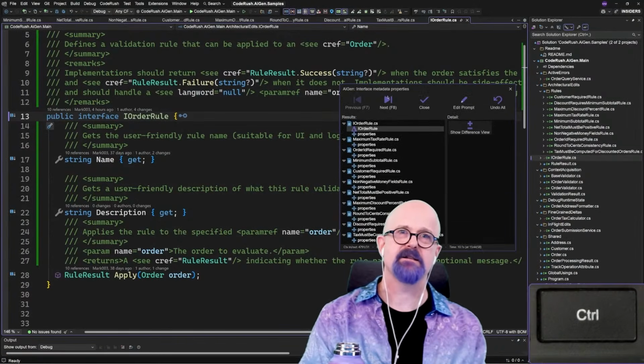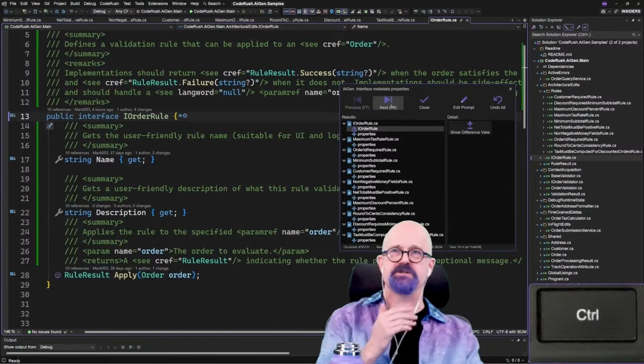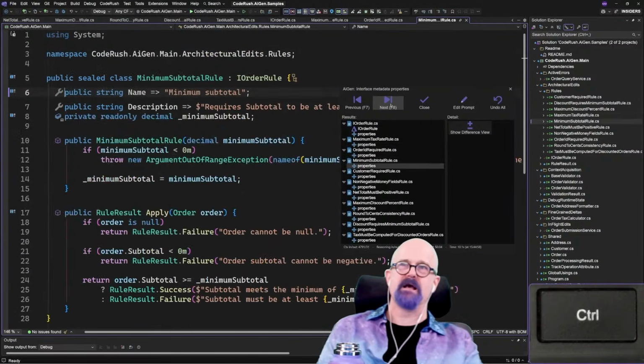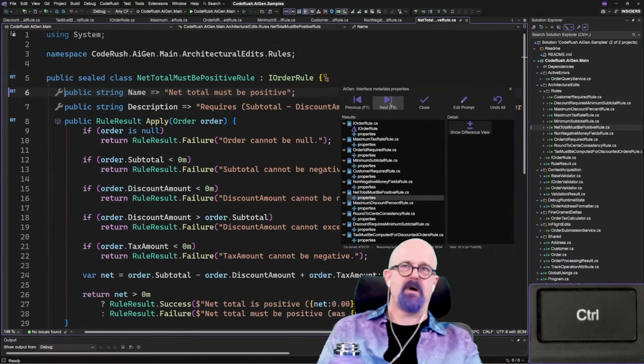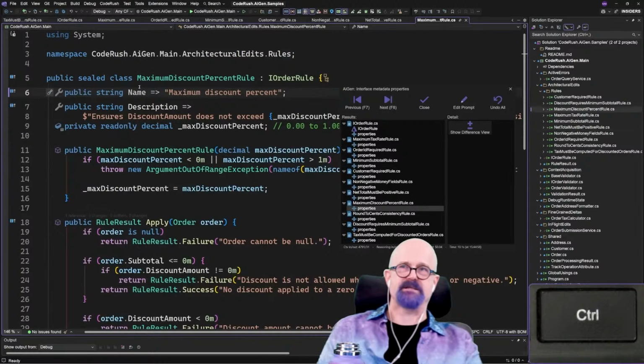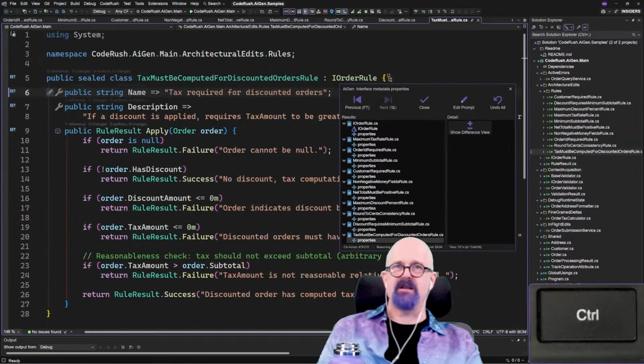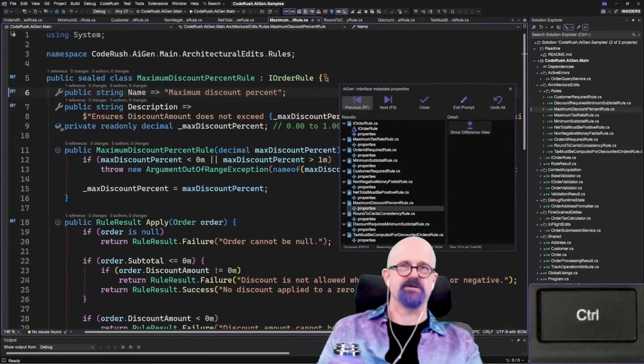So let's tell it not to close, and we can see what the changes were here. There's the implementation and the description. You can see in each one of these, it made and modified that change. Does that make sense? We're looking at the name and the description all the way through. And so that is kind of a sense of what AiGen can do.